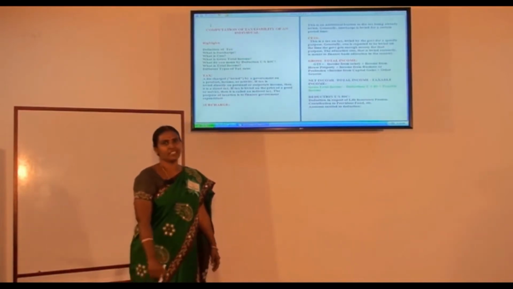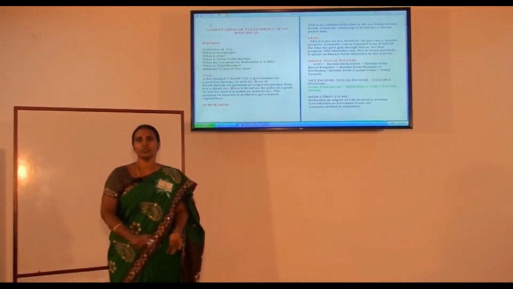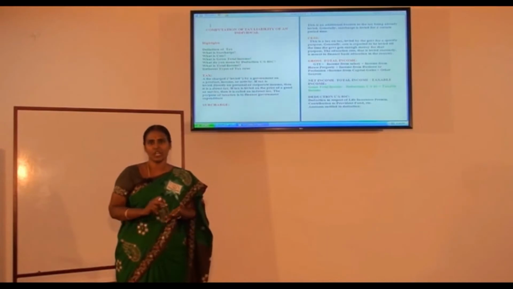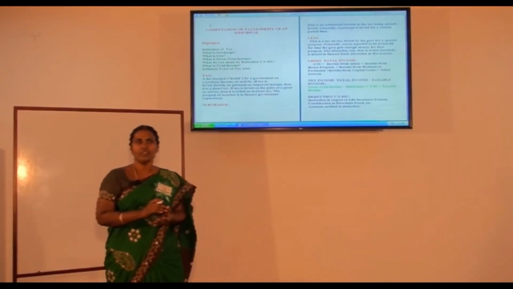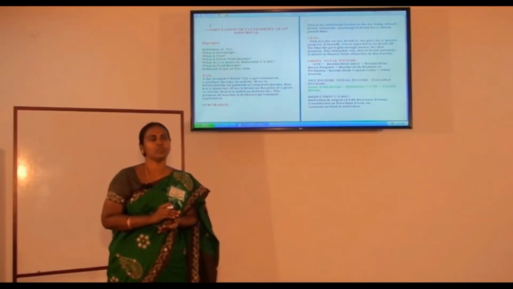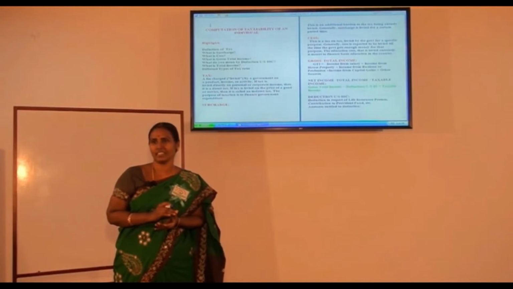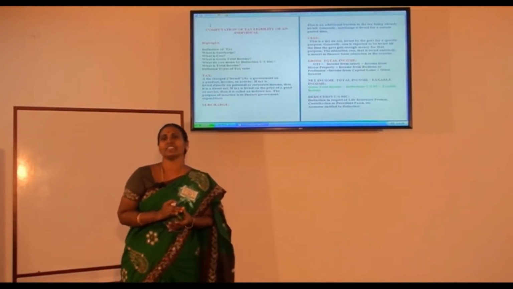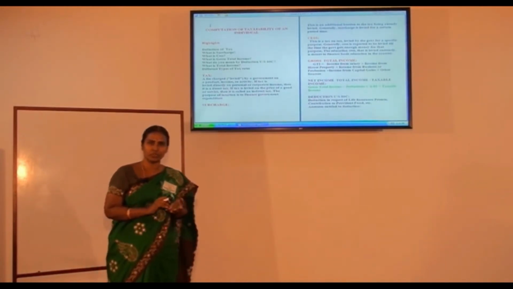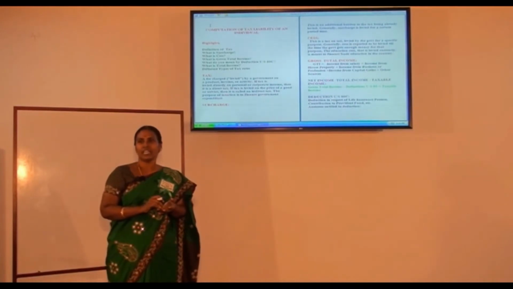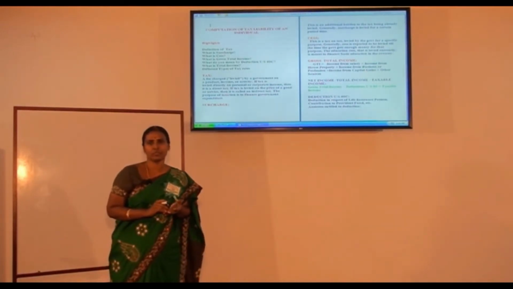In the previous classes, you all have learnt about how to calculate salary income, house property, business or profession, capital gains, other sources. After learning all the 5 heads of income, it is the responsibility of the citizen to pay tax to the government correctly. So now we are at the end of the match that we all should calculate our gross total income and net income, and finally how much is the tax payable to the government.